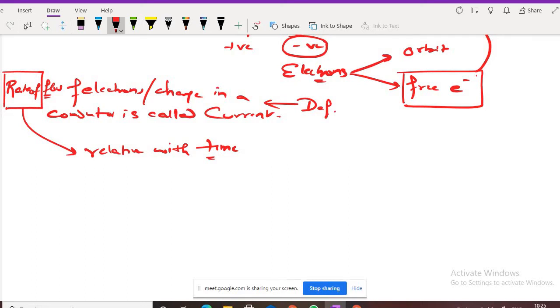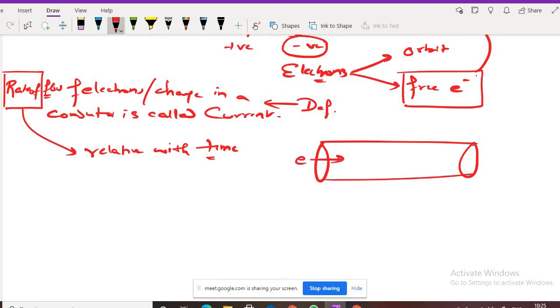No, whenever it flows, it may take a small amount of time, but it will take some time. Do you agree with me? Suppose there is a big wire, and one electron flows like this and comes out like this. Whenever electrons go from point 1 to point 2, will this take some time? Come on, tell me.